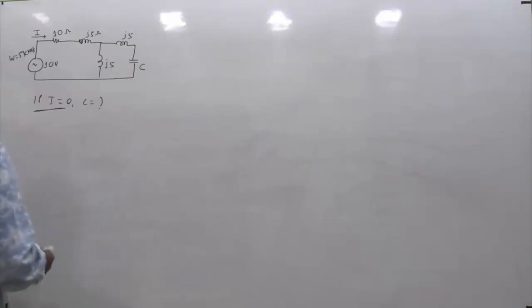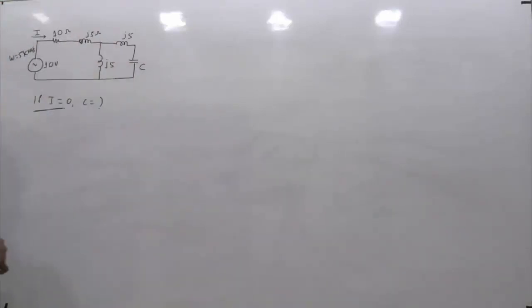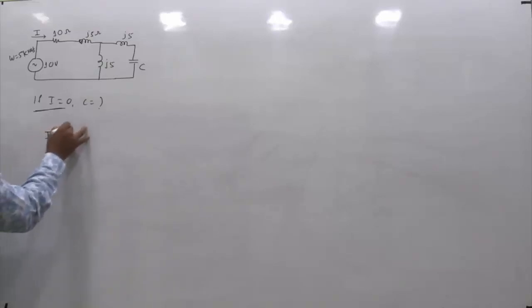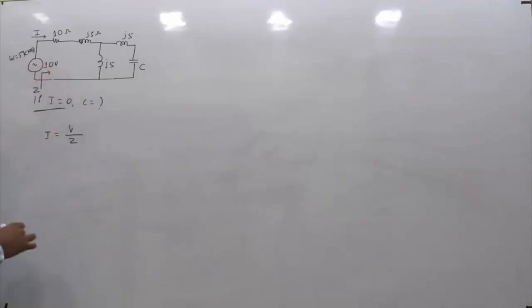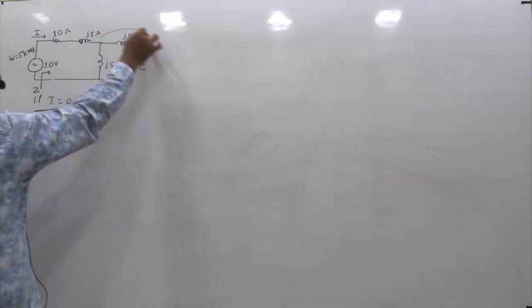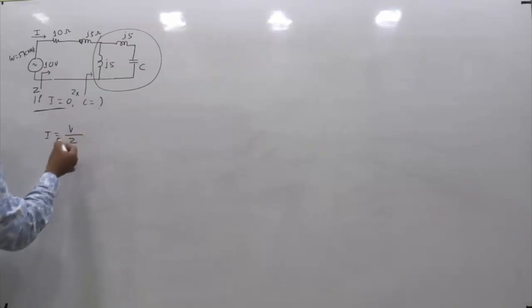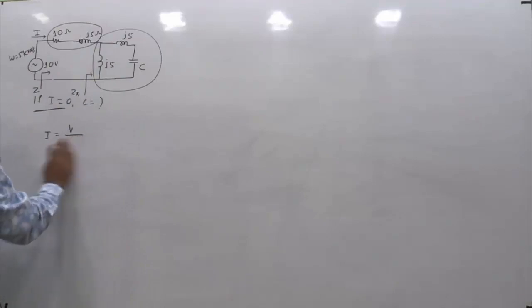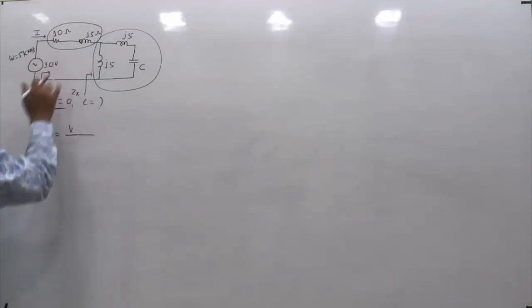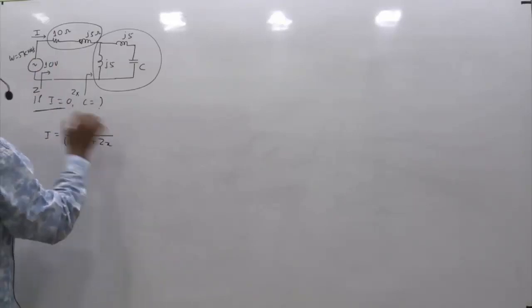Actually, in GATE 2015 in electronics, this model question has been asked. The circuit is also the same, only the data has been changed. So one thing is very clear. We know I is given by V by Z in this circuit. So what is Z? Z is the total impedance seen from here. Let me do one thing. This segment of the circuit, let me call its impedance ZX. So this is 10 plus J5. What is Z? V by Z, where Z is the total impedance, is given by 10 plus J5 plus ZX.